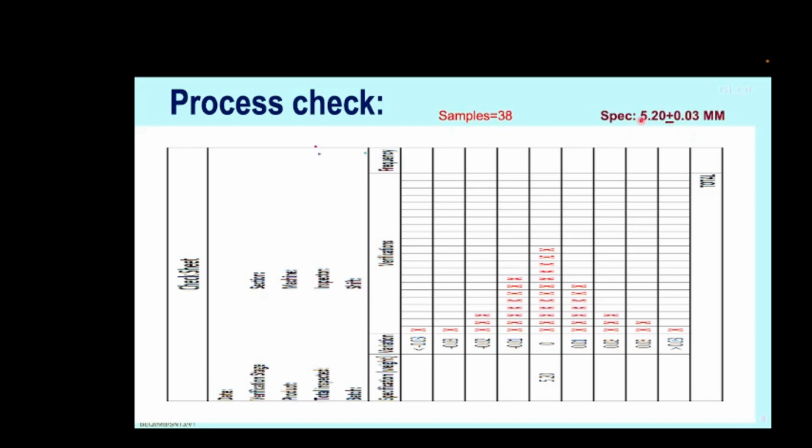Meaning, the maximum the length can be is 5.23 mm, and the minimum should be 5.17 mm. Less than that is a rejection, more than 5.23 is a rejection. But the maximum number of pieces should also read 5.2 mm. Here the peak, as we call it, where the number of occurrences is more, should align with the target, that is 5.2 mm. So this process is good because the peak is aligning with the target, and maximum occurrence is on the target.